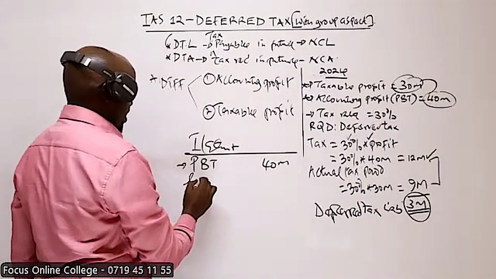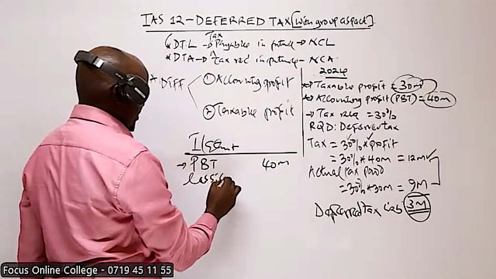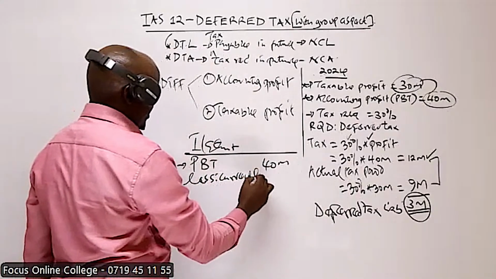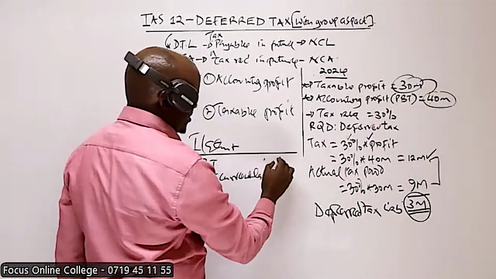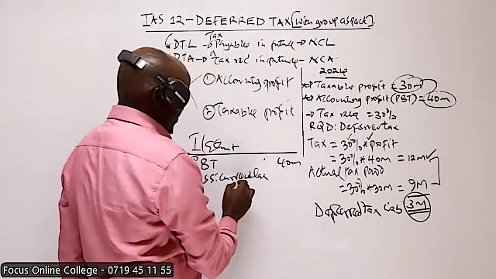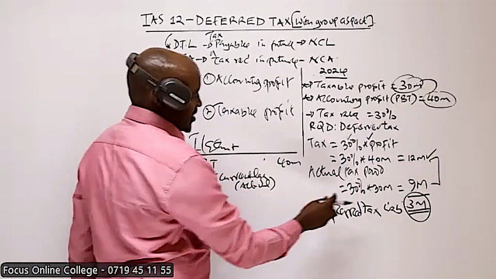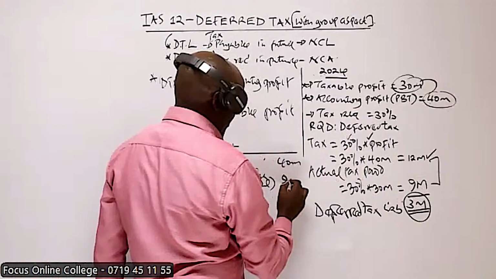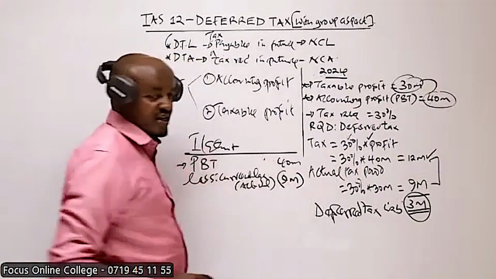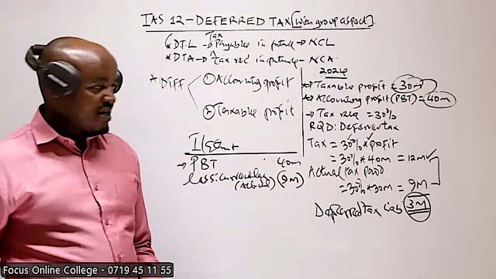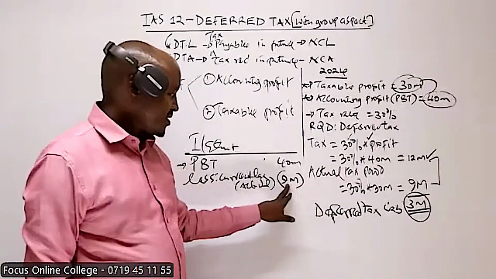So to this, you less the current tax. The current tax is the actual tax to be paid. This is basically what you refer to as the current tax, and that is 9 million here. Also, you can see during the current year, our company has paid less tax by 3 million.